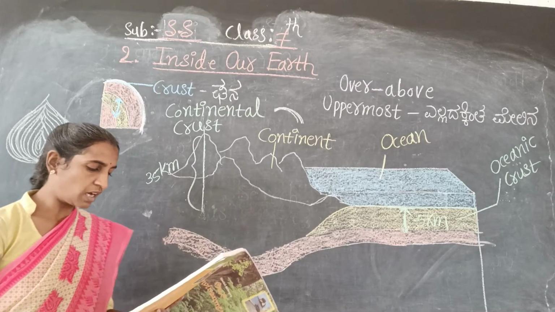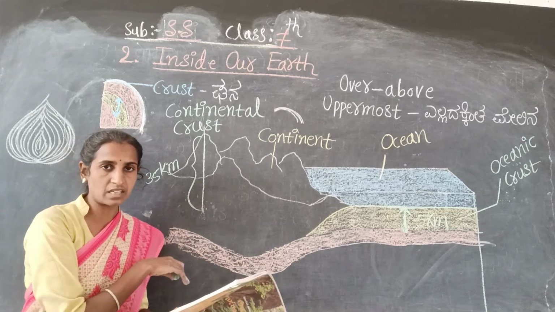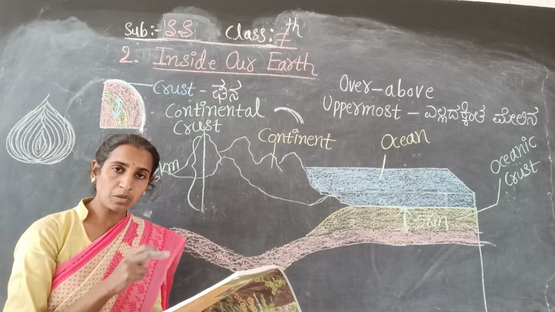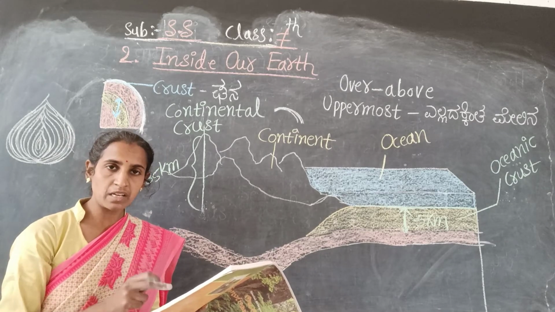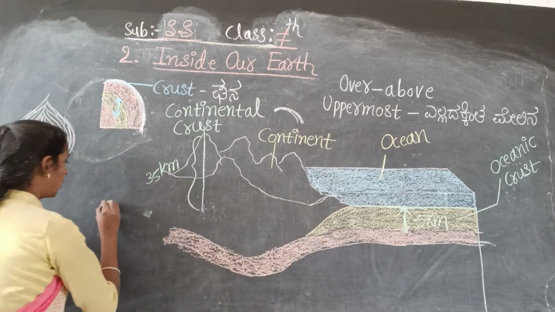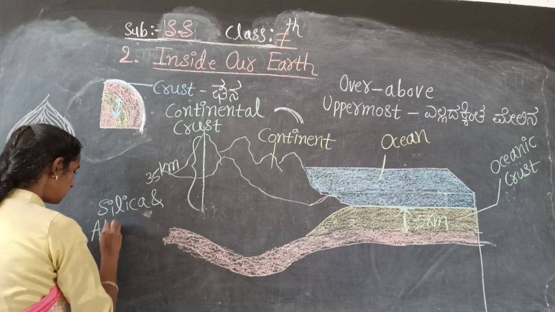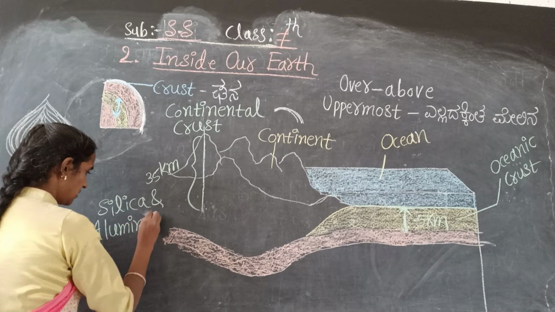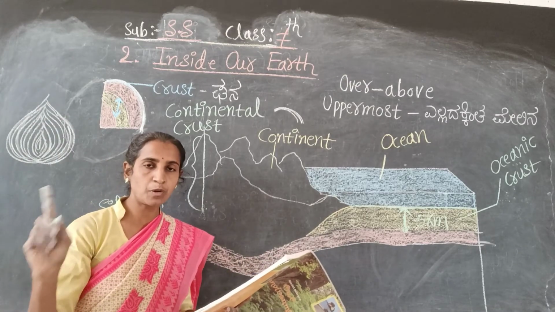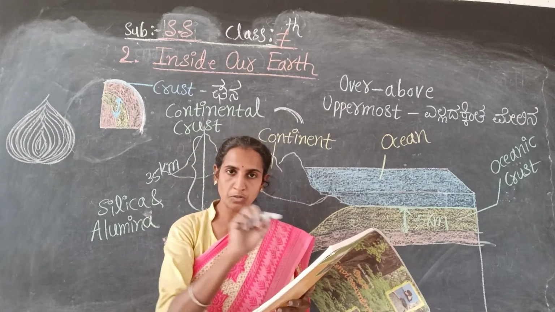In the continental mass, the silica and alumina minerals are present. That point you have to remember, silica and alumina. You have to underline that sentence.